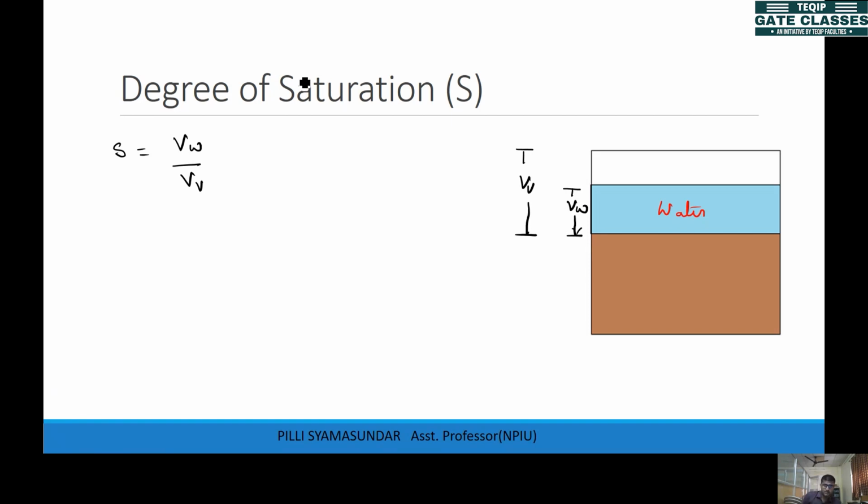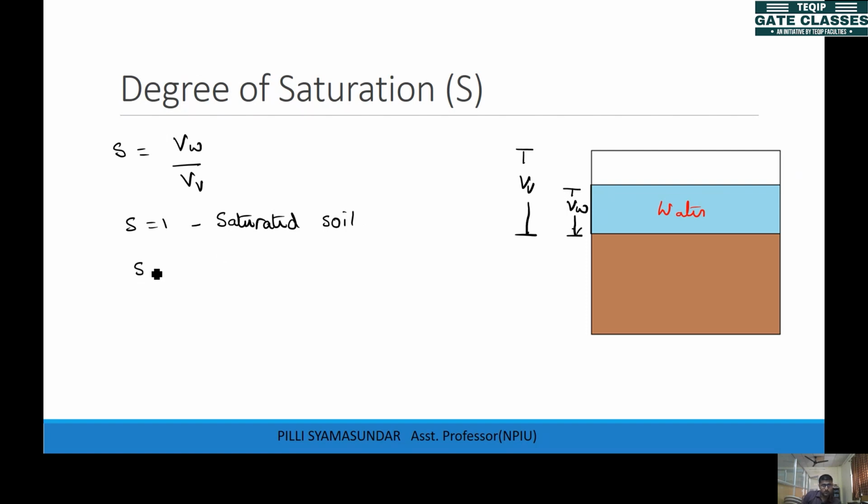So this degree of saturation can be 1 if all your voids are filled with water, right? We say that condition is saturated. If all voids are filled with water, then the water volume and voids volume both will be the same, so the degree of saturation will be 1. We call that condition the saturated condition: voids are completely filled with water.